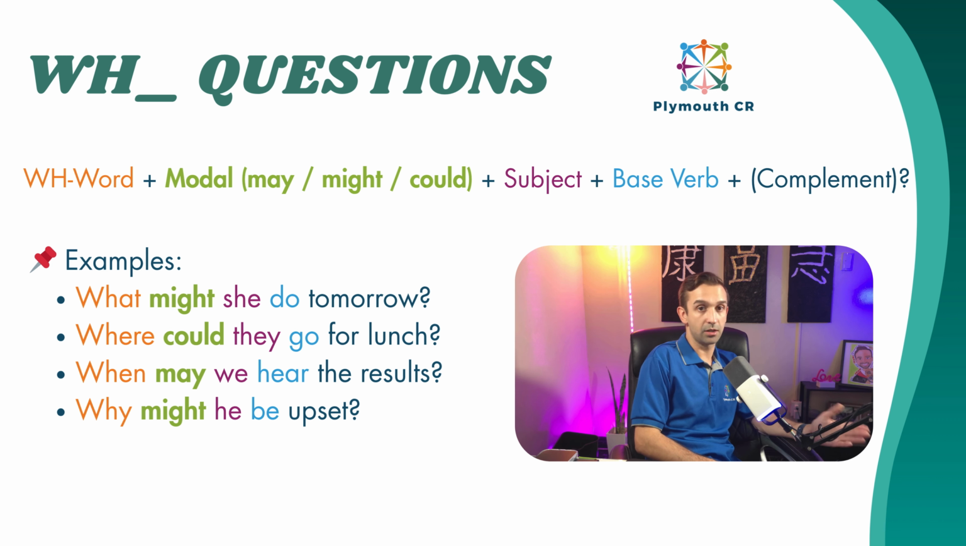We have the examples in here. What might she do tomorrow? Where could they go for lunch? When may we hear the results? Or why might he be upset? All right. Yeah, that's it. As you see, most of the time, all these structures follow the same pattern, right? So it's a matter of making sure that we understand it and we self-monitor when we want to use them, all right?